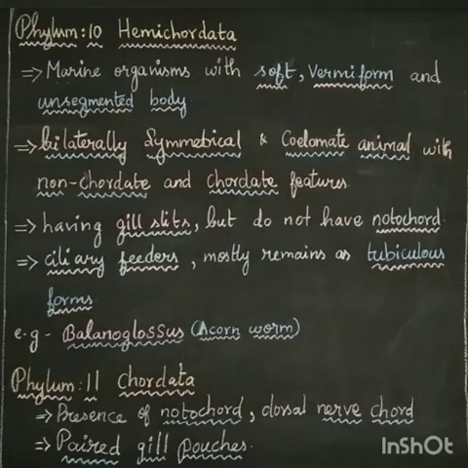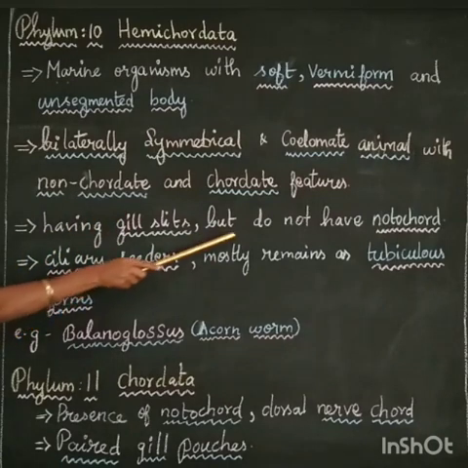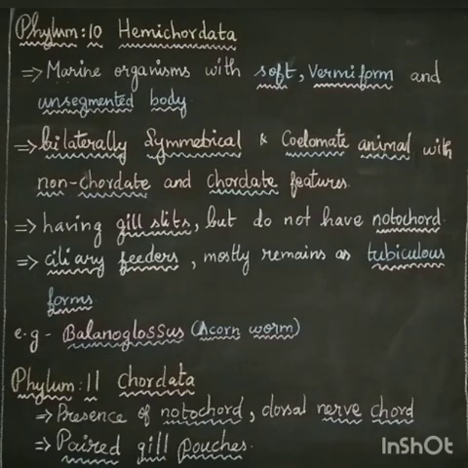For example, having a gill slit. Gill slit is one of the chordate characteristic features. For respiration, it has a gill slit, which is a characteristic feature of chordata, but it does not have a notochord. The absence of notochord is a non-chordate character. So presence of gill slit is a chordate character, and not having a notochord is a non-chordate character.